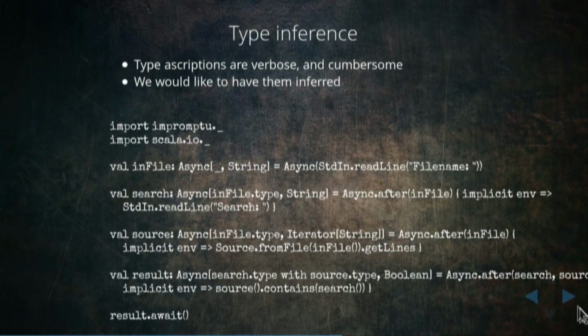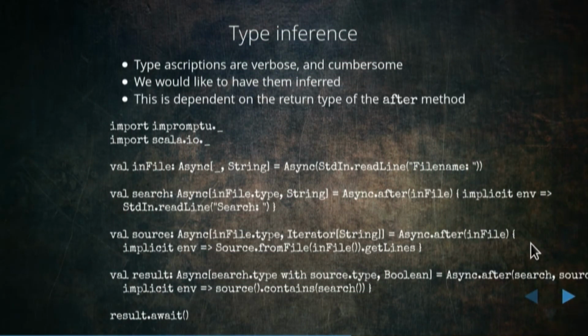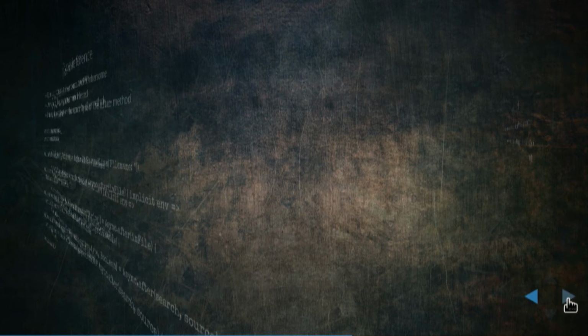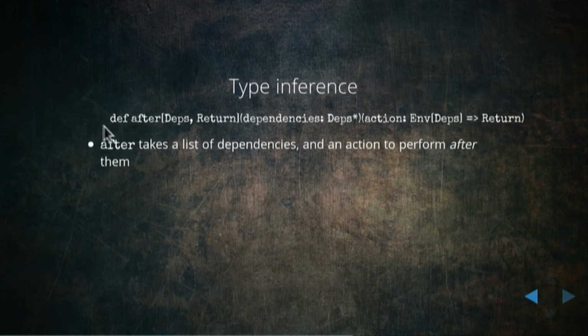We want to infer all these types, and this is very much done by the definition of after, which I will, I think, show you now. So this is the signature of after. It takes varargs of dependencies, and we're going to find a type here.